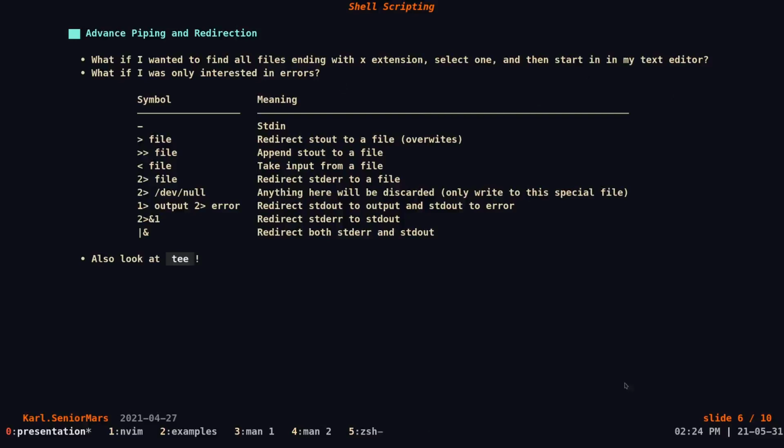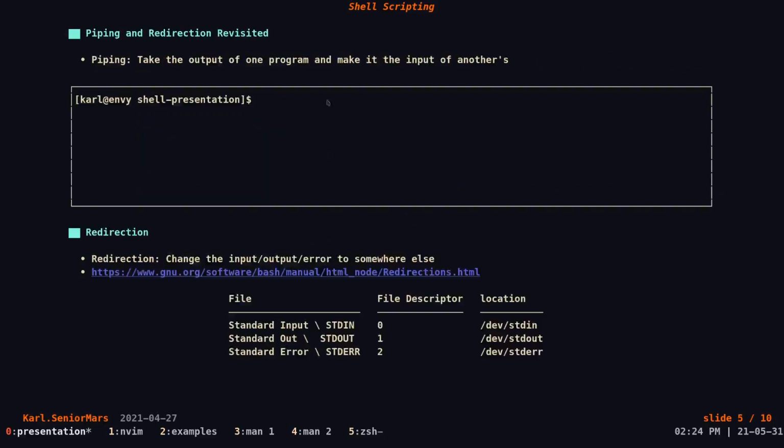So let's take a look at the second made-up example, which is, what if I was only interested in errors? So like I discussed in a previous slide, by default, everything goes to standard out, which is file descriptor one. And I'll talk more about file descriptors in a second, but you can see here, it corresponds to 1.